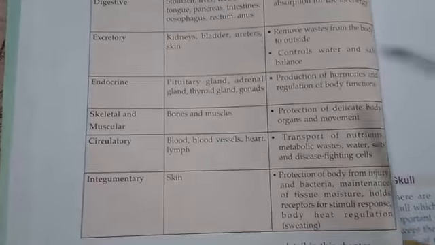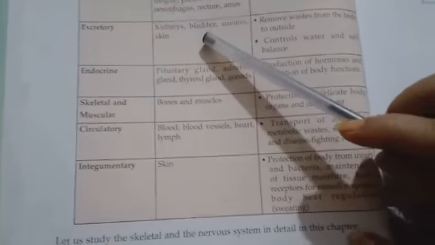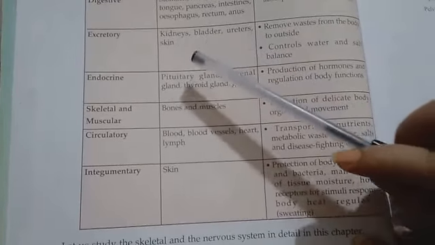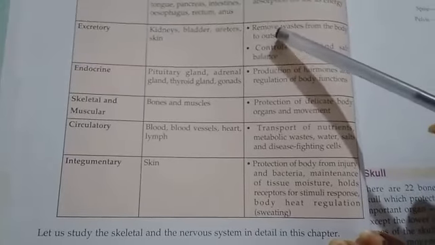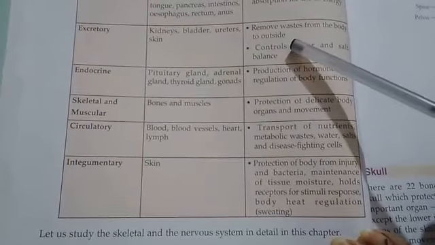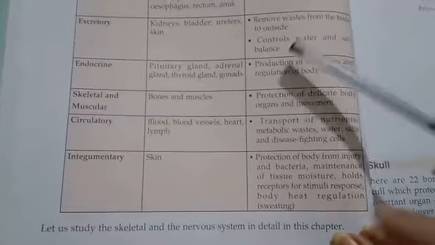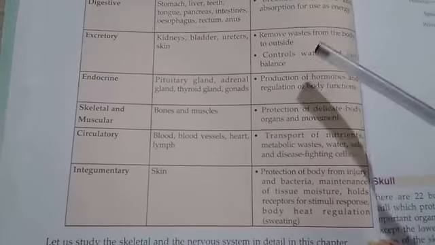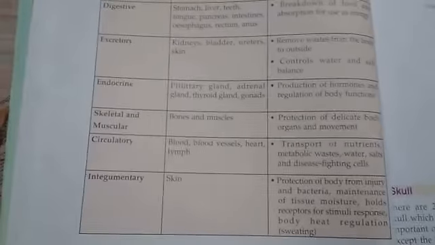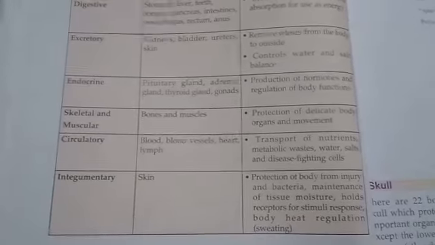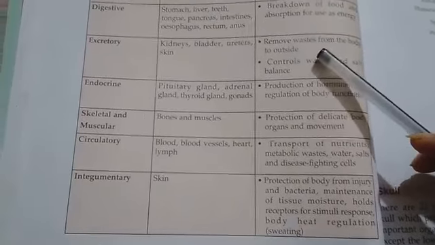Next is excretory. Organs are kidneys, bladder, ureters, skin. And functions: remove wastes from the body to outside and control water and salt balance. So it is a very important organ system. The waste that gathers within our body, through this system we remove it from our body to outside.